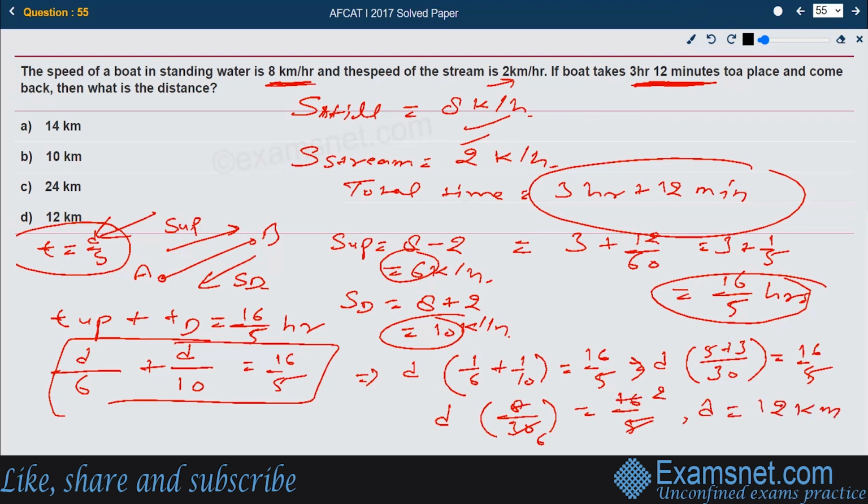The d value ultimately comes out to be 12 kilometers at the very last stage. So the distance between the 2 points, one at the downside and one at the upside, is 12 kilometers. That is the right answer, and that is available in option number D. So that is the right answer only.